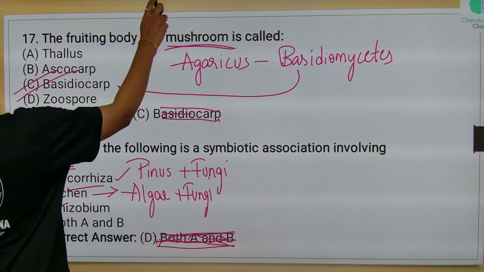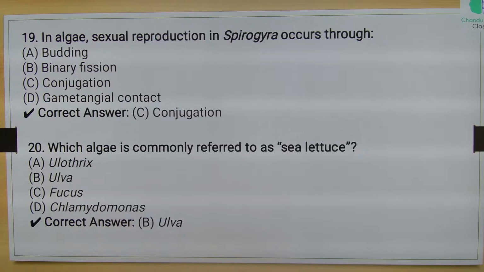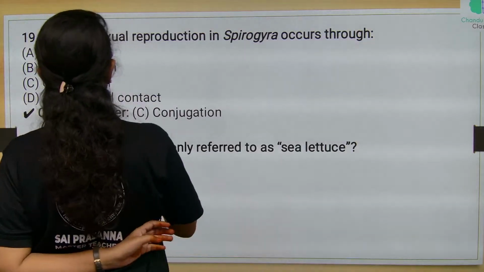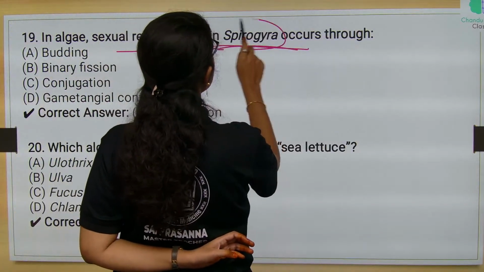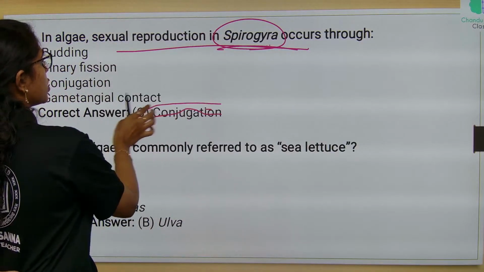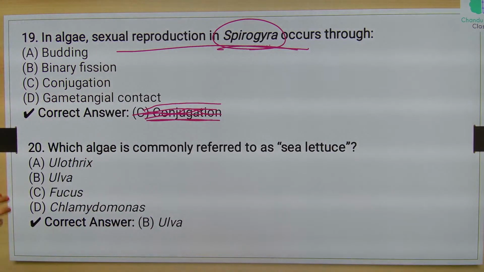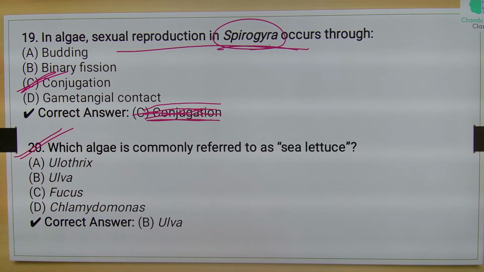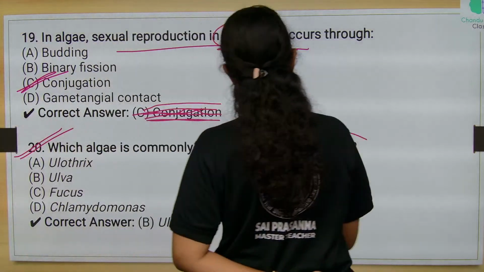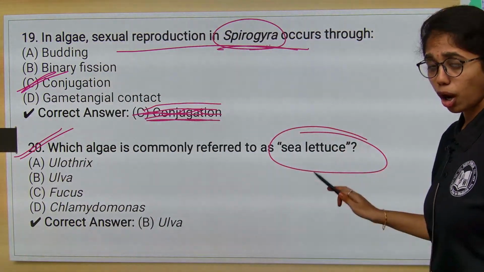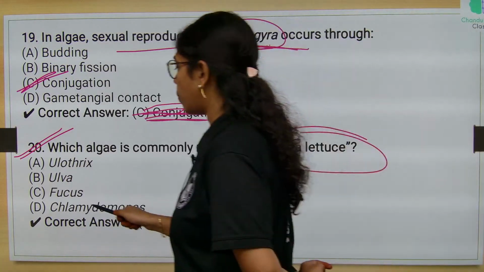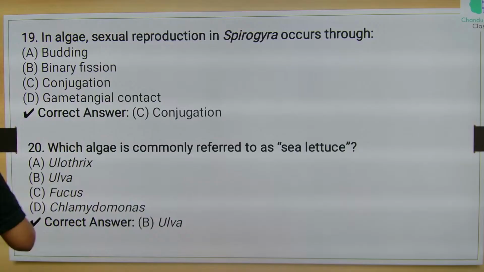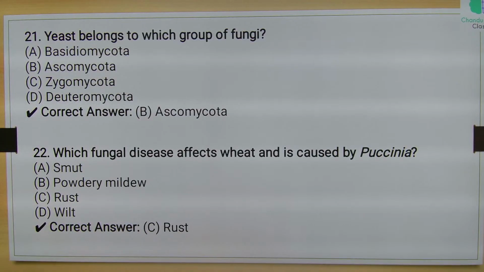Okay. And then next question ma, in algae sexual reproduction in Spirogyra occurs through what? Okay. Sexual reproduction in Spirogyra occurs through conjugation. Okay. In algae, Spirogyra is a green algae. So, the sexual reproduction in Spirogyra occurs through what? Conjugation. And then next question, which algae is commonly referred to as sea lettuce? The algae which is commonly referred to as sea lettuce is Ulva. Okay, option B.